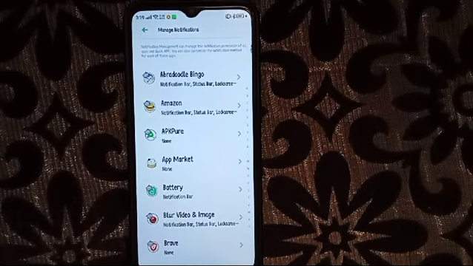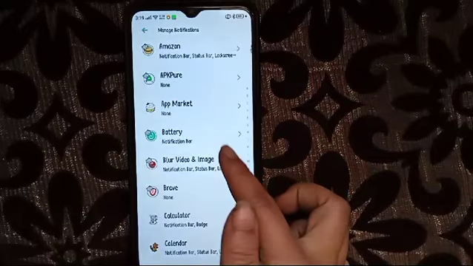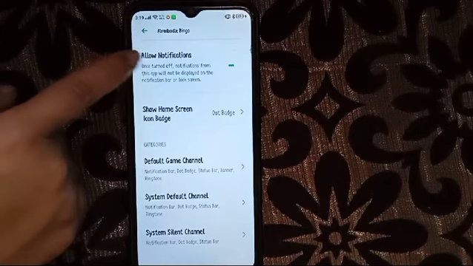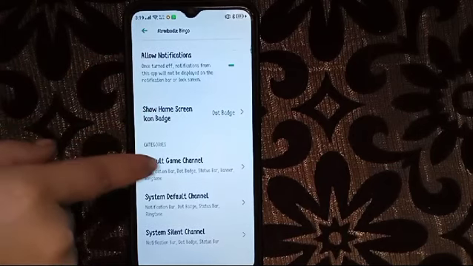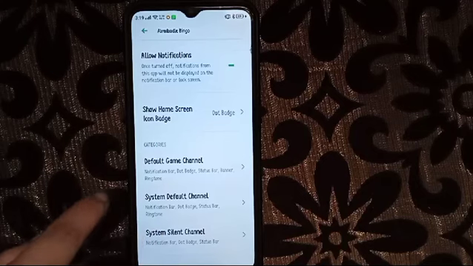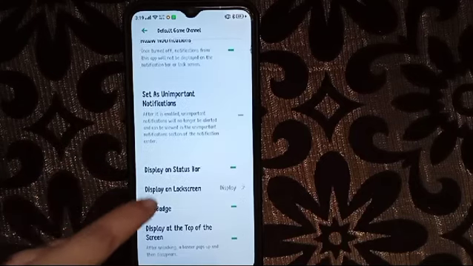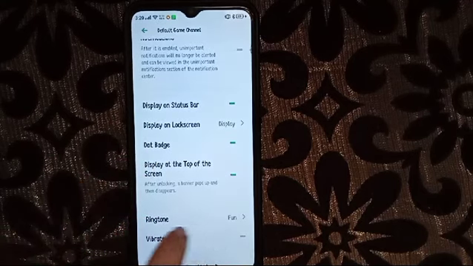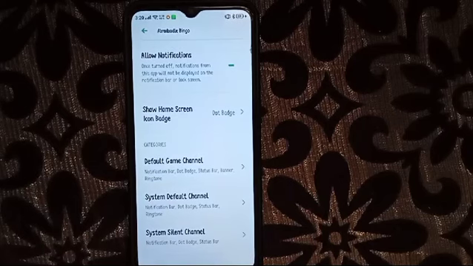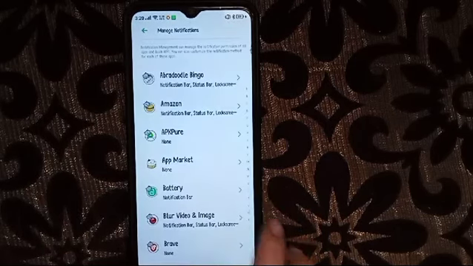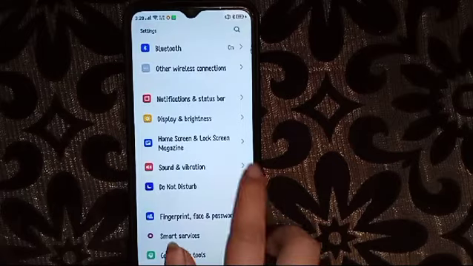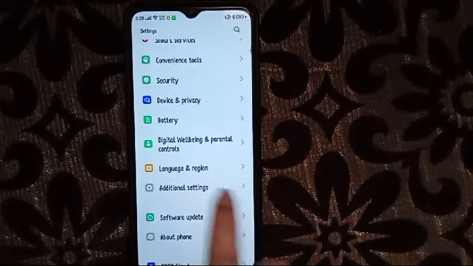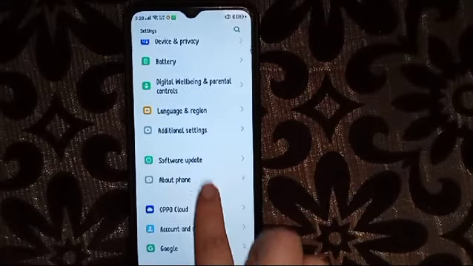To change the notification ringtone, you can also change it from the app. Just click the app, and here it will show all notifications. It will show default, game channel and system. Here also, the ringtone that you can change, you can change it. Or for the default one, we have to search here, scroll down, and for the default one we have to click on